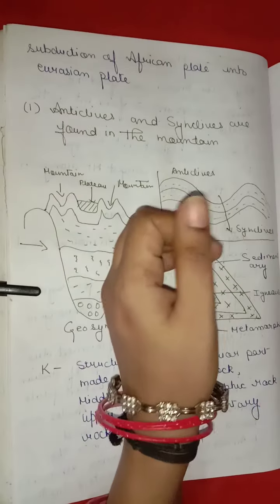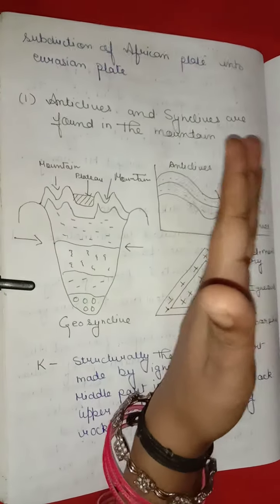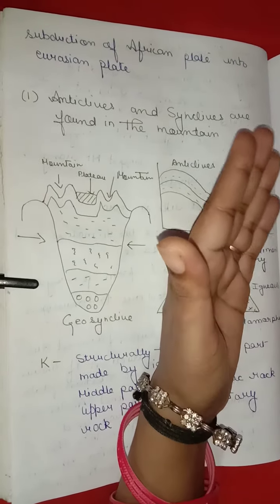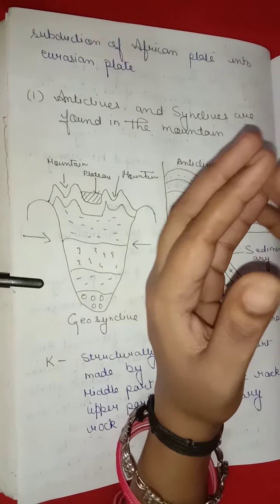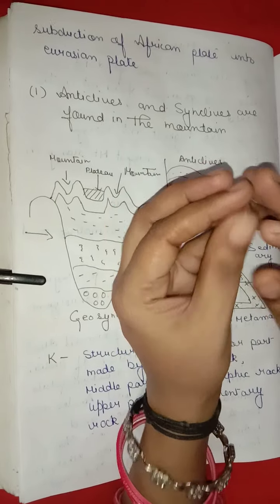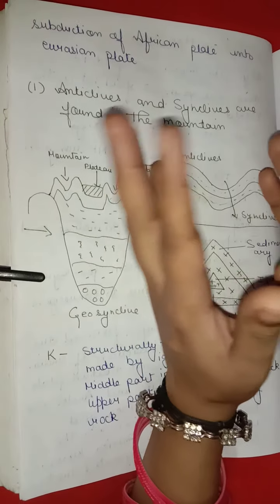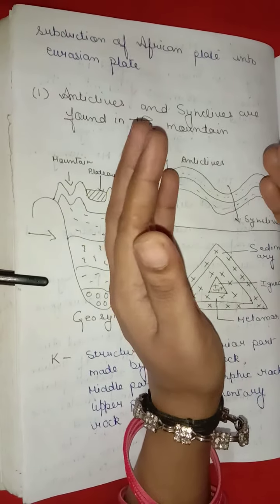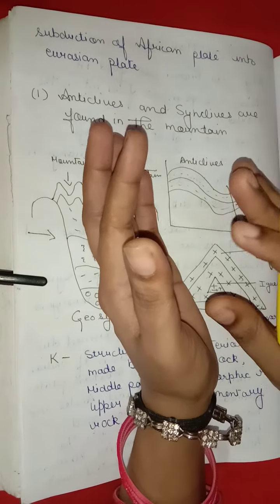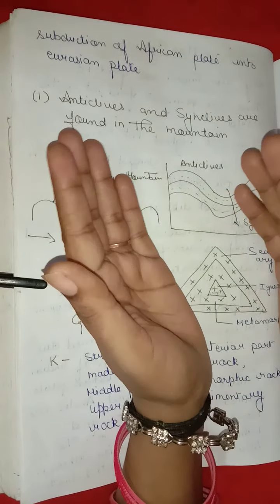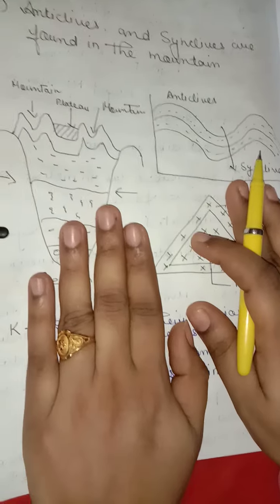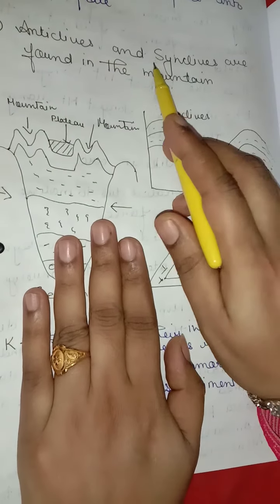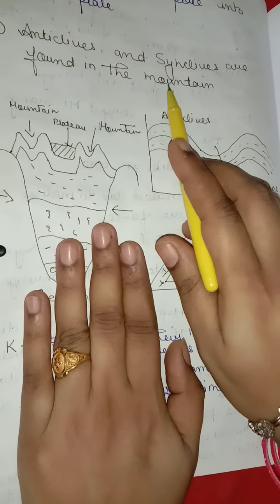Now we discuss tectonic mountain in simple words. Mountains form where two continental plates collide. Since both plates have similar thickness and weight, neither one will sink under the other. Instead, they crumble and fold until the rocks are forced up to form a mountain range. Anticlines and synclines are found in the mountains.